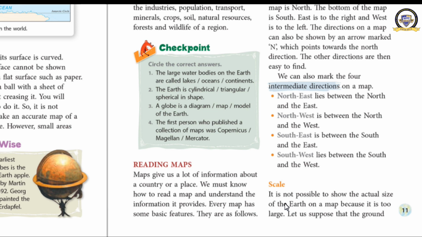Is it possible to show 3000 kilometers on a map? No, it's not possible. So what do we do? We take a proportion, like 1 centimeter is equal to 500 kilometers. In this way we take a proportion, then we mark the places and we make the map. That proportion which we use is known as scale.